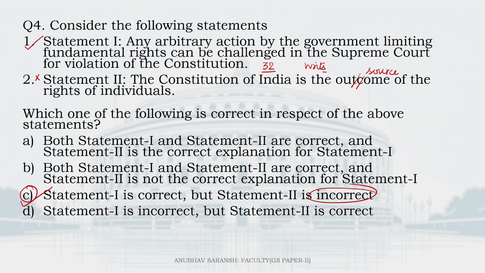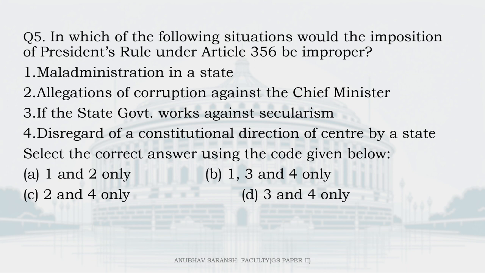And the last question for today. In which of the following situations would the imposition of President's rule under Article 356 be improper? So number 1, maladministration in a state, allegations of corruption against the Chief Minister, if the state government works against secularism, or disregarding a constitutional direction of center by a state.